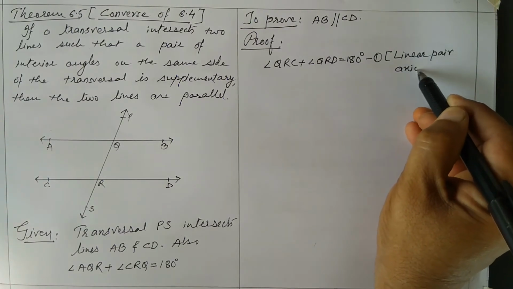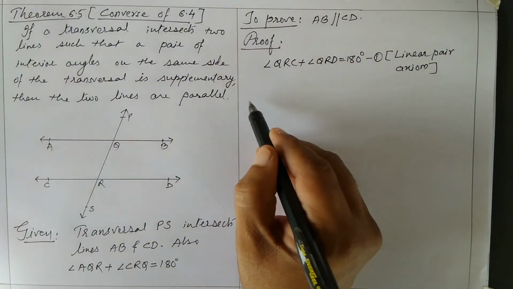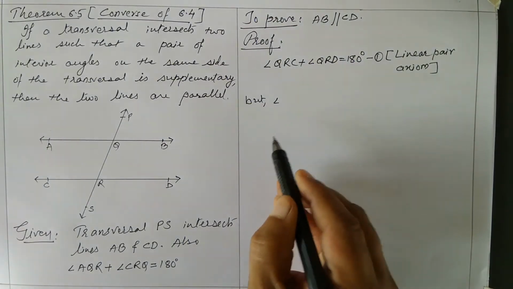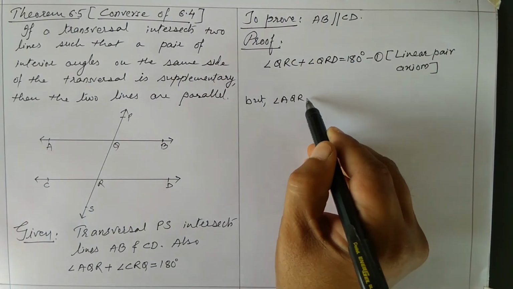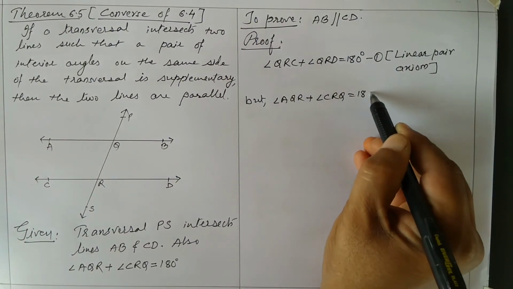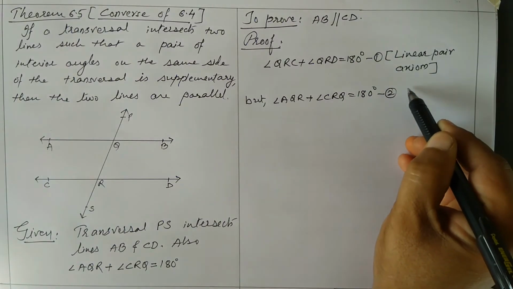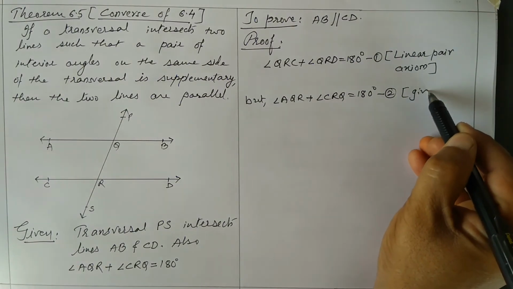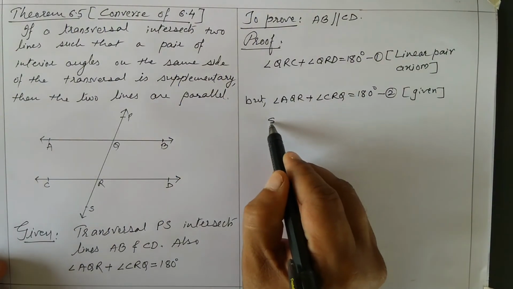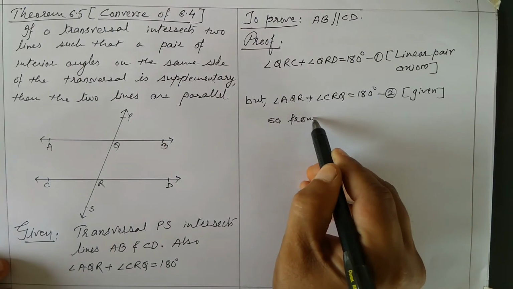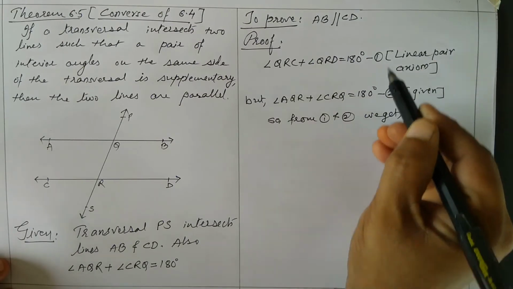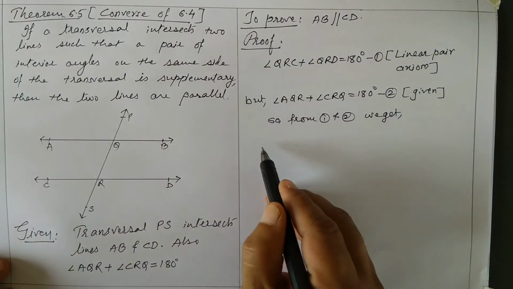Now, what is given to you? But angle AQR plus angle CRQ is 180 degrees. Result 2. Reason you can write, it is given to you. So from 1 and 2 what you are getting? Right hand sides are same. So from 1 and 2, if the right hand sides are same, we can equate the left hand sides.